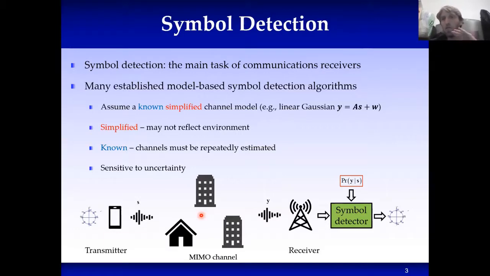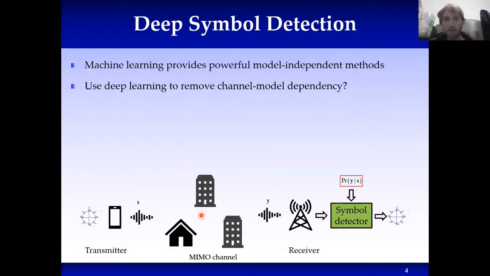So we want to put aside this model dependence, and we can note that recent years have witnessed a growing interest in machine learning methods. It has emerged as a powerful model-independent tool, and we can ask whether we can use deep learning to remove channel model dependency in symbol detection. And the answer is, yeah, obviously, we can just replace this big symbol detector with a deep neural network.